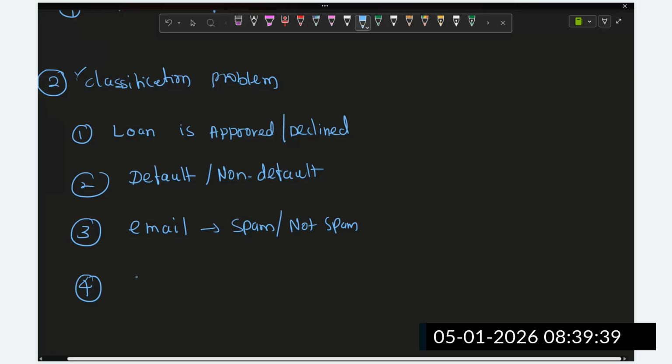Let's suppose whether this person has a disease or not. We are going to understand whether this person has a disease or no disease. These are some of the applications we are going to solve in machine learning.